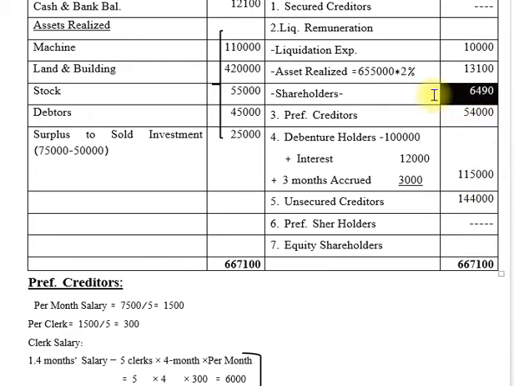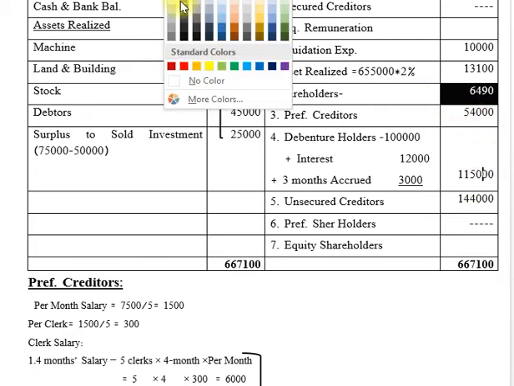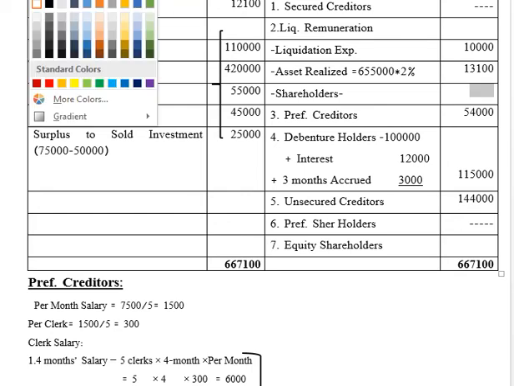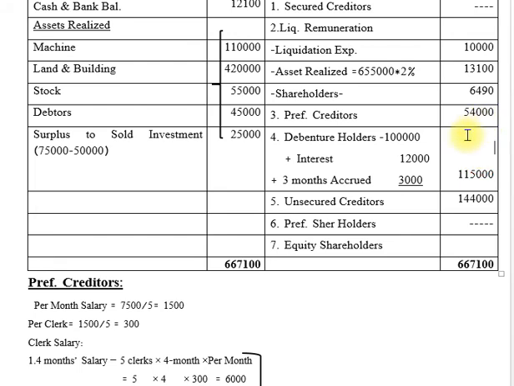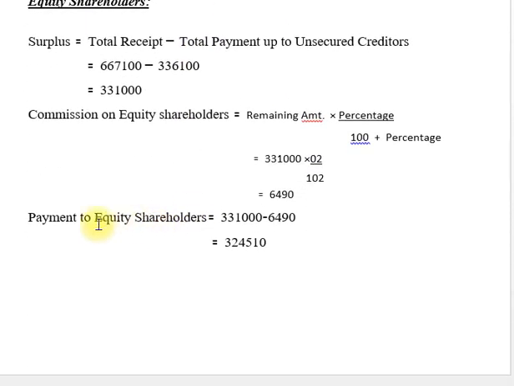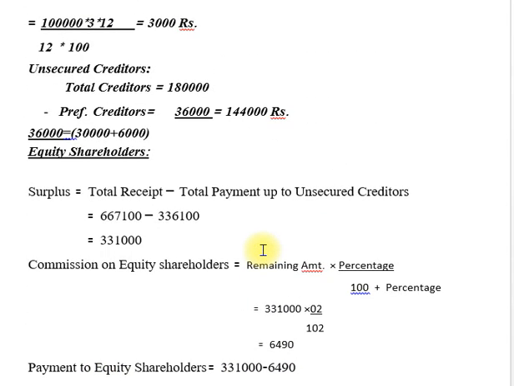So we make the payment. Now you make the difference, you find out the difference. So here difference is 3,24,510 rupees. So you can see 3,24,510 rupees. So friends, this type of example you must calculate in this unit.